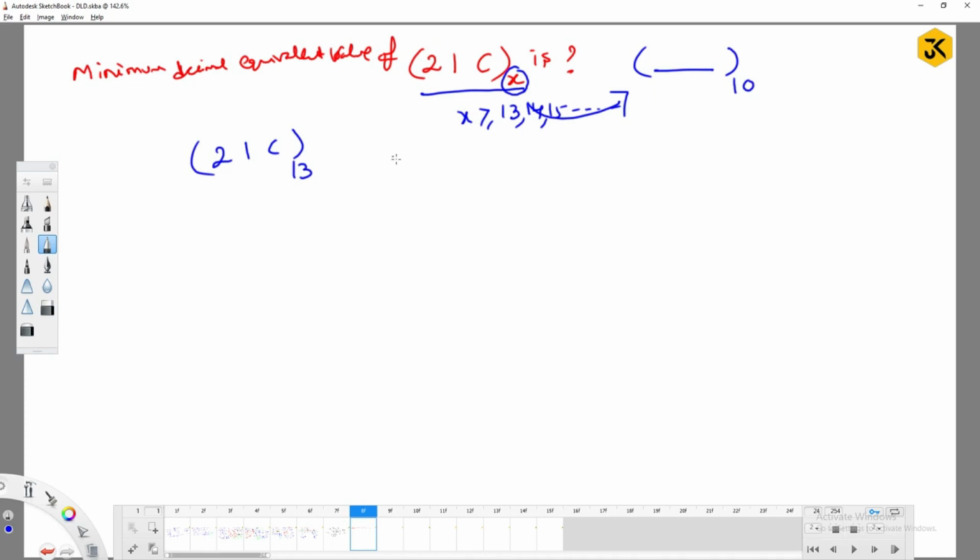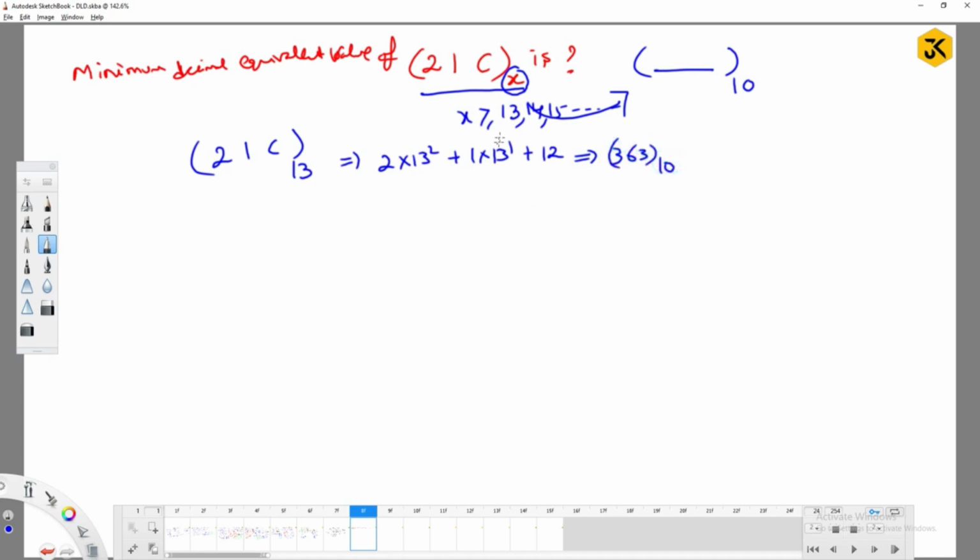13, so 2 into 13 square plus 1 into 13 power 1 plus 12, right? So what value are you going to get? 363, right? So 363 base 10.